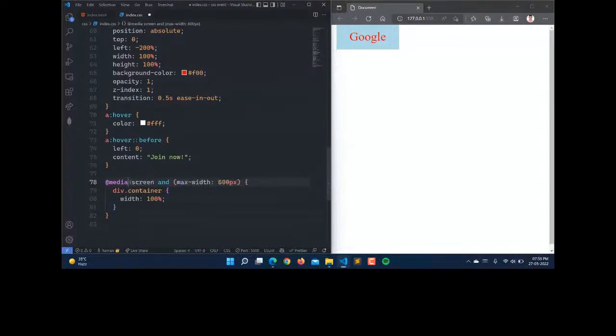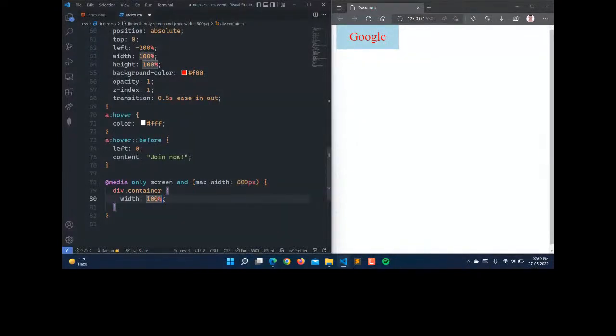So here it is media only screen, and we can set max-width. If the maximum width of this is 600 pixel, then according to that, how this web page will be represented. According to this, we can specify any CSS here.